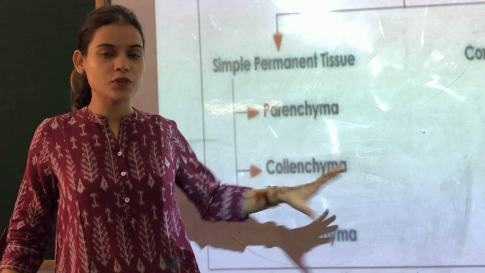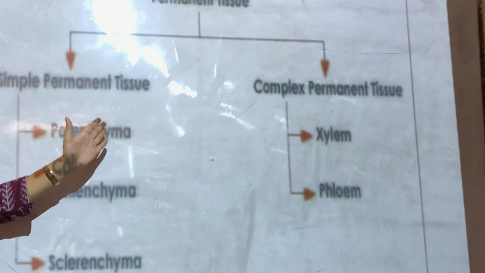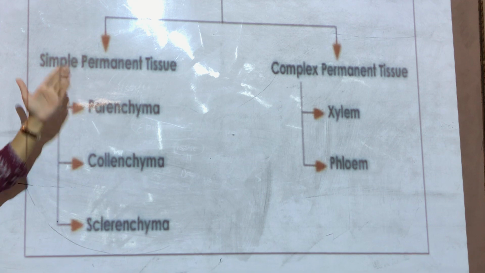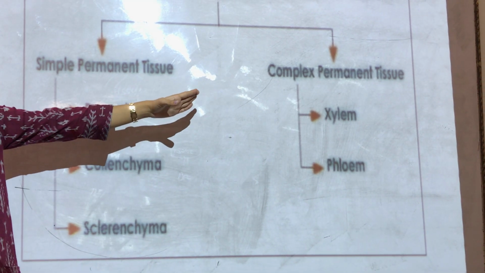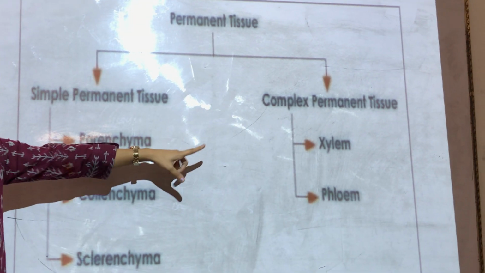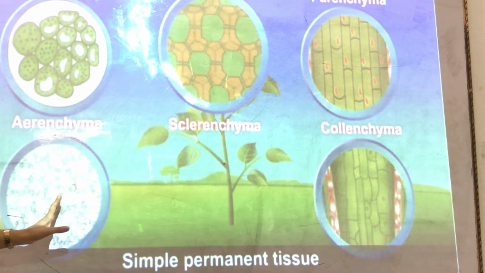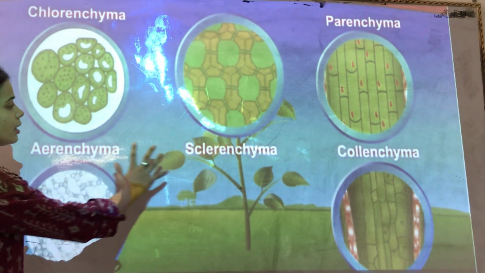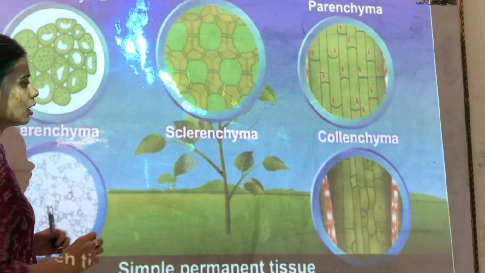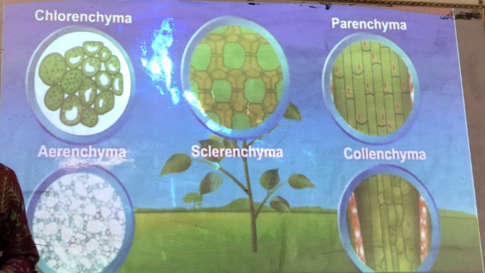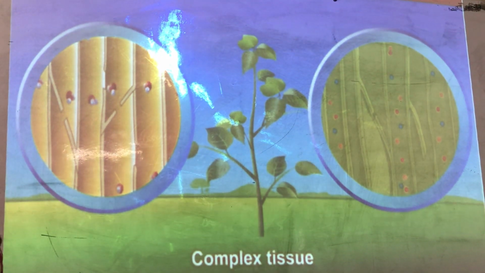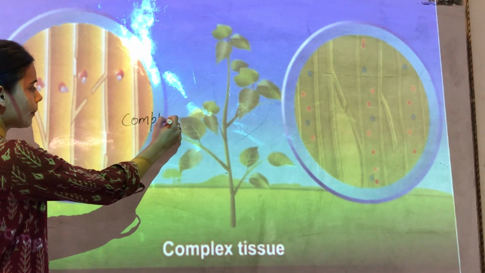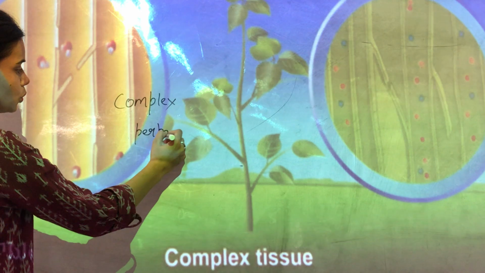Now, let's recall. If you can see on the board, permanent tissues are of two types, simple and complex. In simple we talked about parenchyma, collenchyma, sclerenchyma. Now in complex permanent tissues we are going to talk about xylem and phloem. These are a few pictures of simple permanent tissues, that is aerenchyma, sclerenchyma, collenchyma, parenchyma and chlorenchyma. Now today let's talk about the complex permanent tissues.